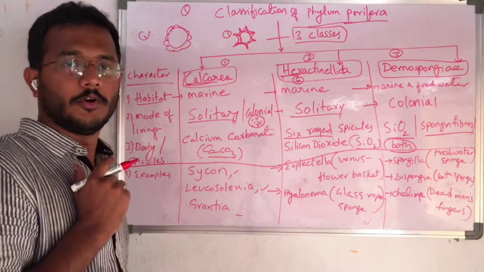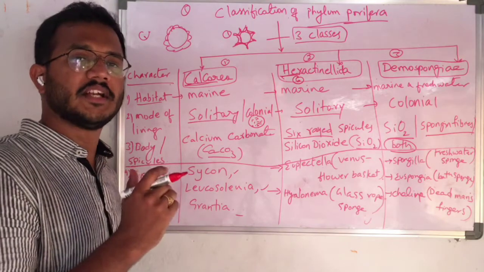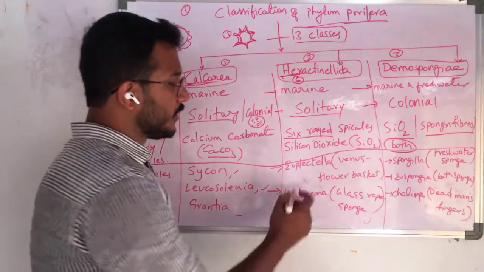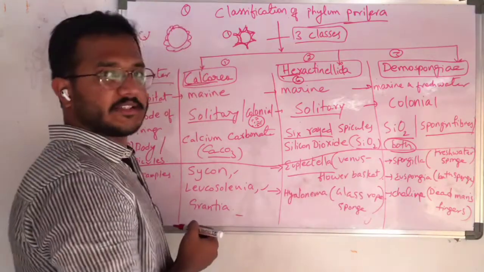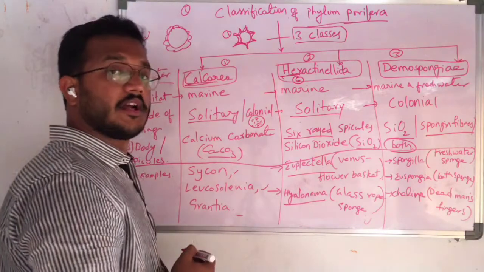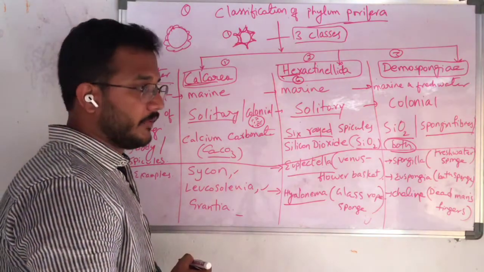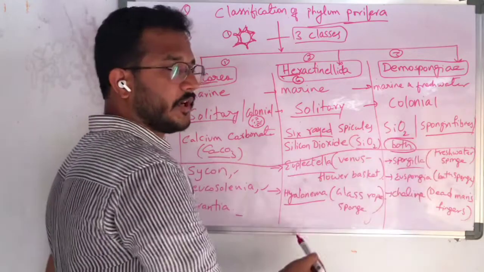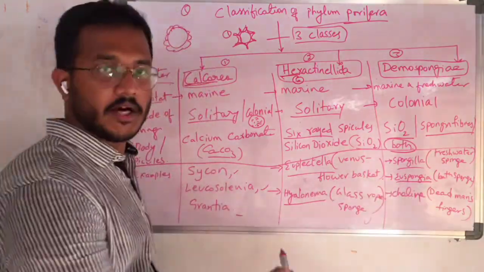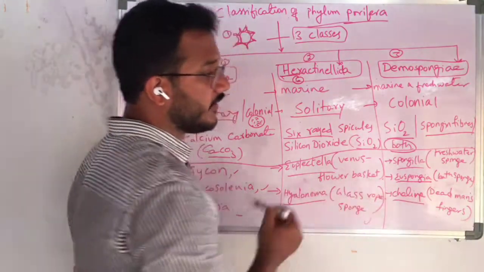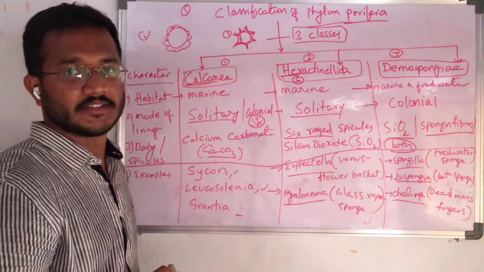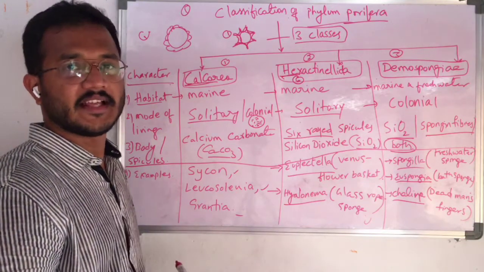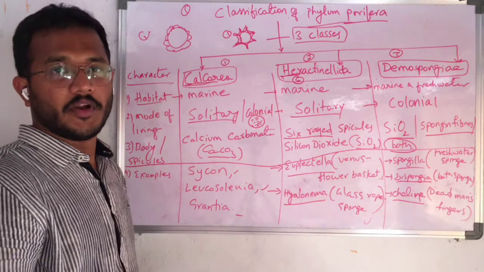That's it, not more than that. The examples for Demospongiae are Spongilla, the freshwater sponge, Euspongia, the bath sponge, and Chalina, dead man's fingers. So these are the examples for the 3 classes and their common names.